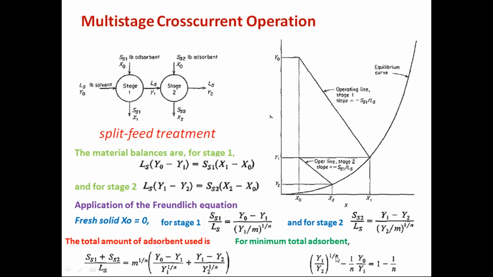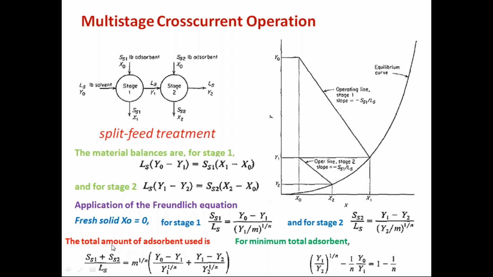For example, when you take n equal to 1, then you will get a typical equation. The intermediate concentration is equal to the root of y0 into y2. So such a simple equation will be obtained for the case when n is equal to 1. However, the intermediate concentration can be calculated by using this one. Then again that can be substituted in this equation, so that the total solid requirement can be estimated.